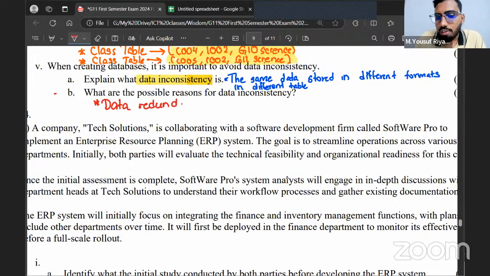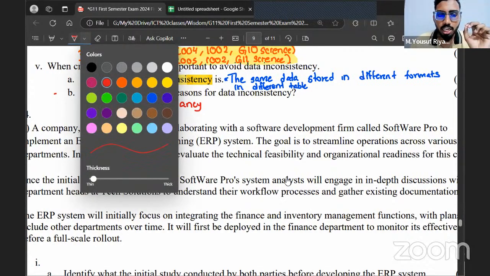Okay, but tell me, is data redundancy always a problem? No, it is not always a problem. It will become a problem when you have unwantedly repeated the same data, I mean, unwantedly mentioned the same data in two tables. There are two conditions.